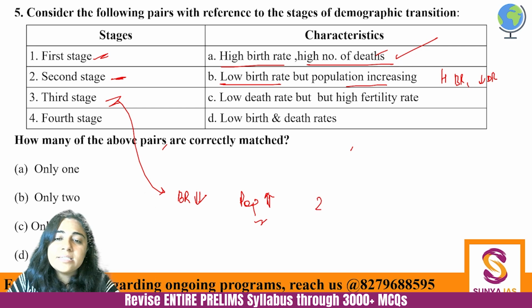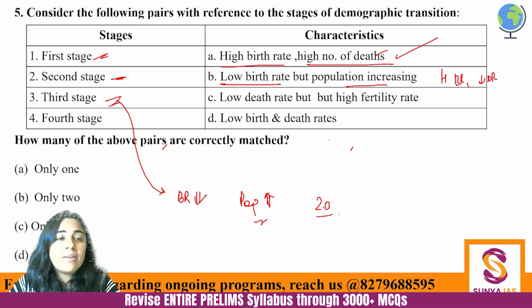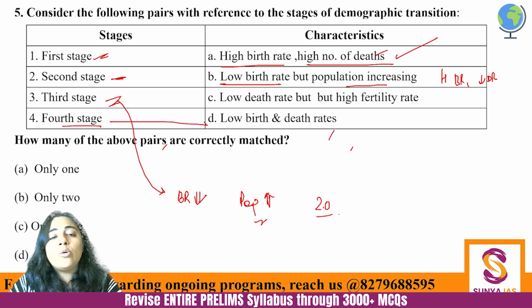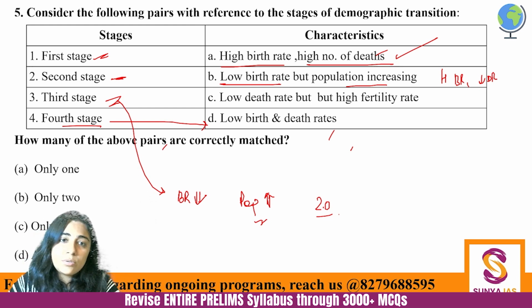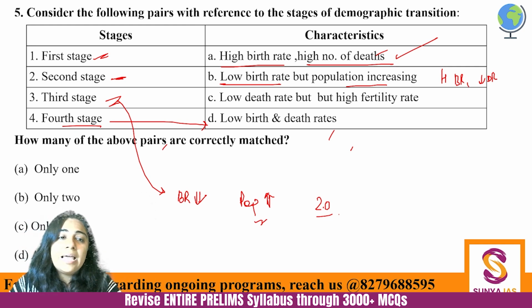Our fertility rate is 2.0, right? So our population is still growing, but it is reaching a plateau. And when we come to the fourth stage, when we become developed, let's say by 2047, then there will be low birth rate and low death rate also. People will not like to have a lot of children, and people will live longer also, so death rate will also be lesser.